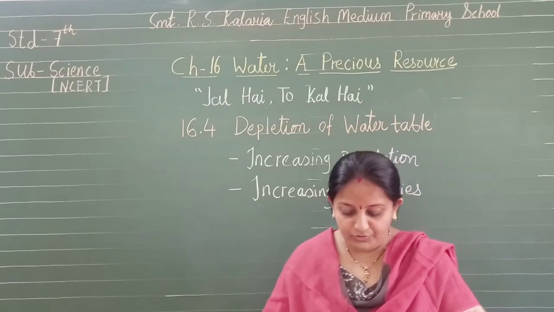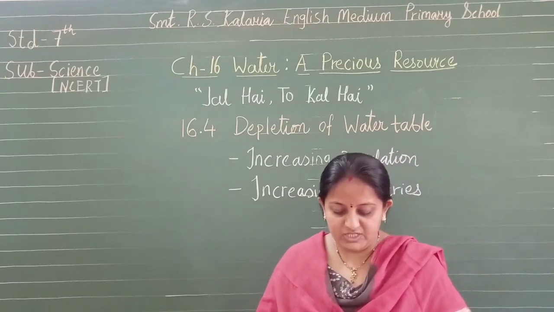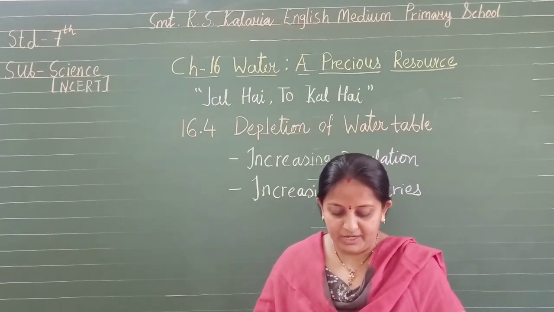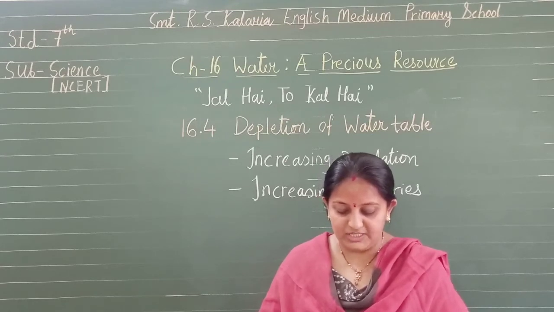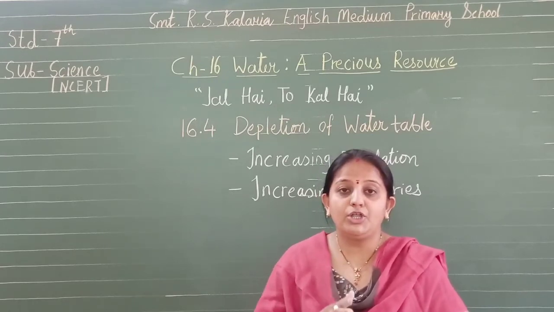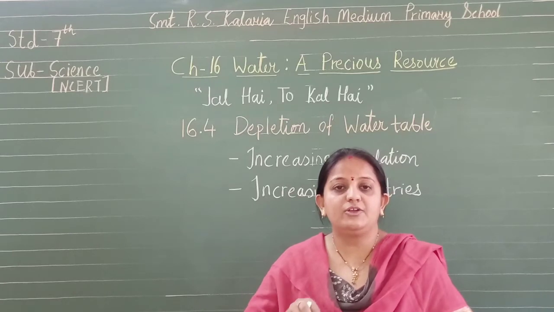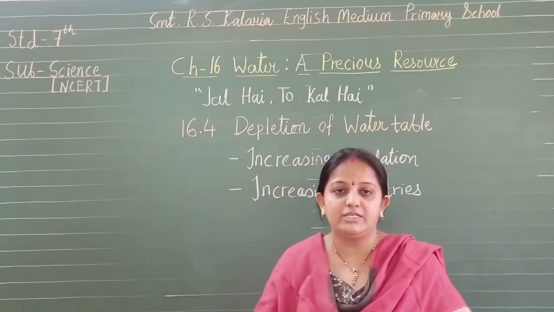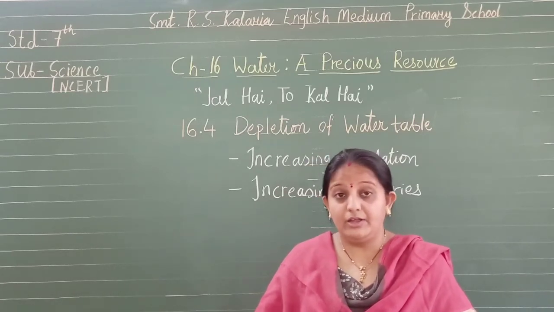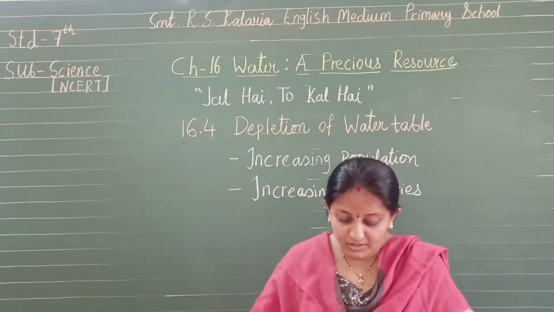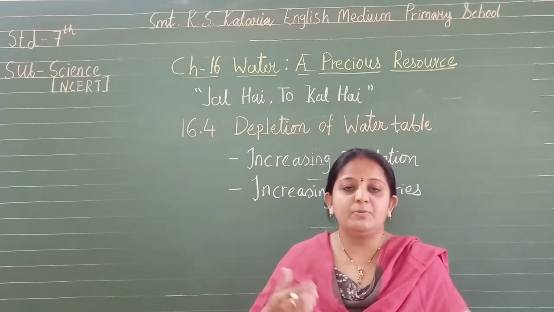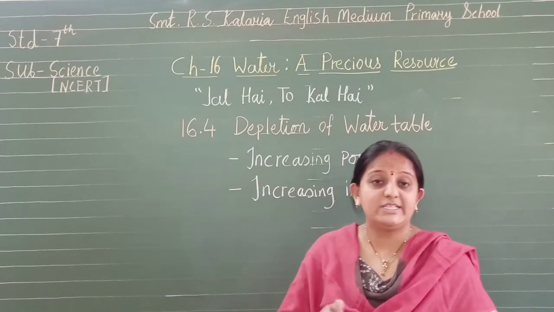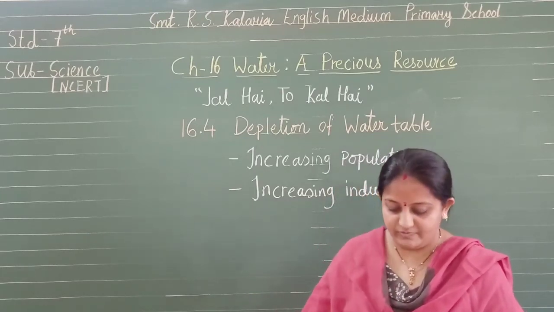Now here 16.4 is also very interesting. Name some industries familiar to you. Make a list of the products obtained from these and which are used in our daily life. So what you have to do, the things which we are using in our daily life, you have to make a list from where we get them and we have to find that. Growing industry is responsible for the depletion of water because water is involved in that process.